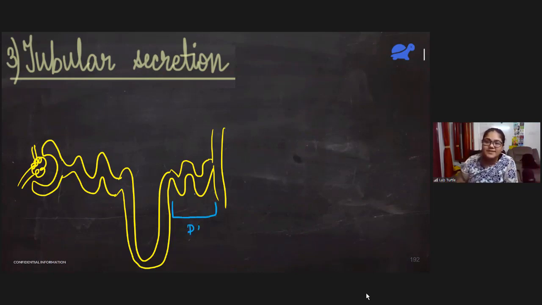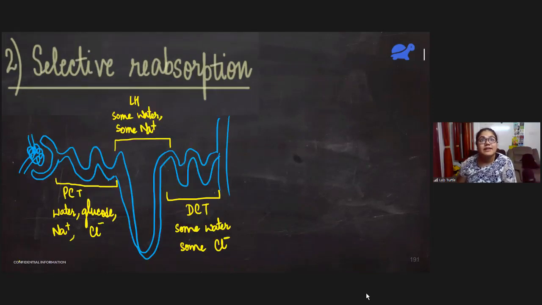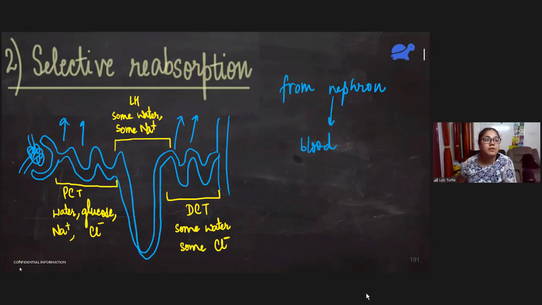Here the opposite is happening. In the reabsorption part, this thing was going from the nephron to the blood, right? But now the opposite is going to happen.